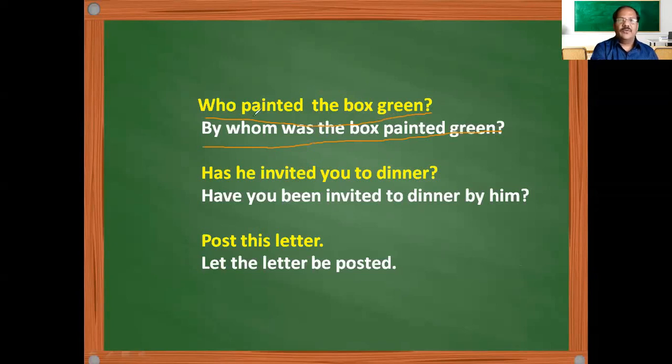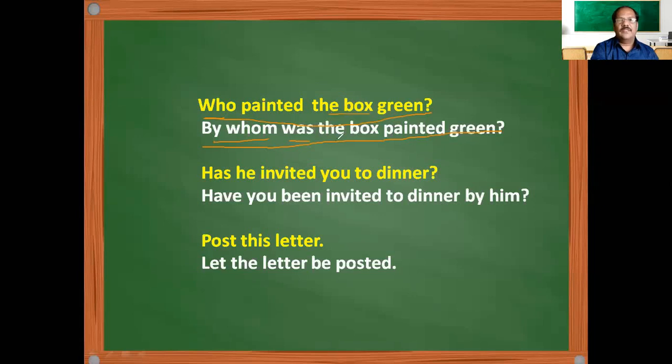So when you say who painted, it has become by whom, and since painted is in the past form, we have written was as the be form. Then the box is there, and the third form of painted is painted only, then the extra information we wrote here. So whenever who comes, replace it with by whom, and you have to see that in all such questions, that means interrogative sentences, the verb should come before the subject.